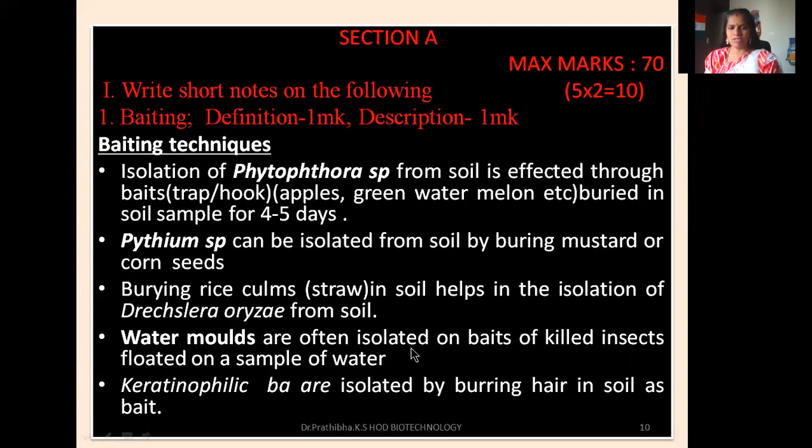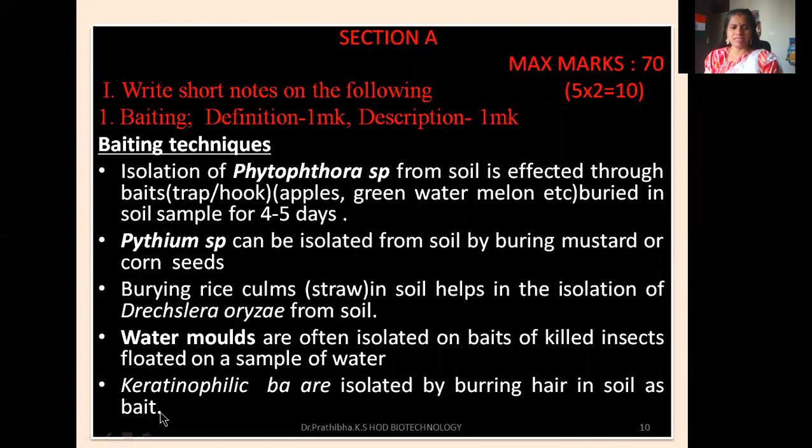Water molds are often isolated on baits of killed insects floated on a sample of water. Killed insects will be allowed to float on the water. When killed insects are there, other molds will automatically grow over there and can be isolated.